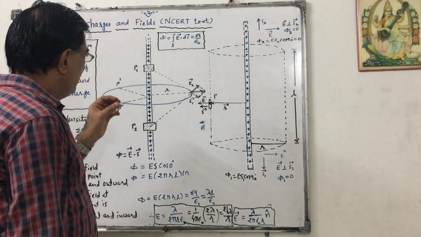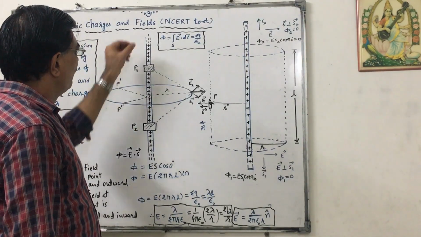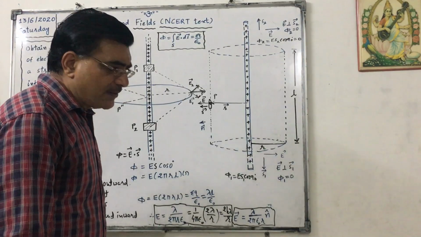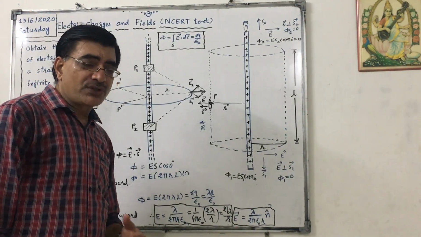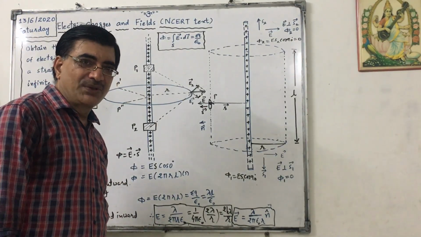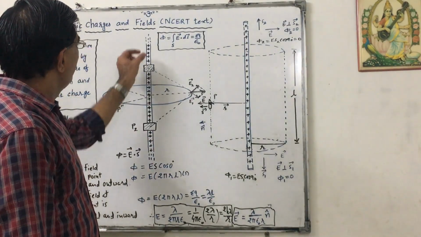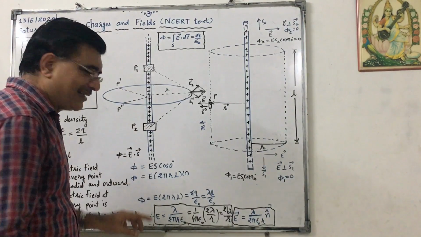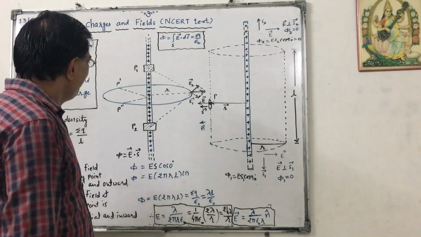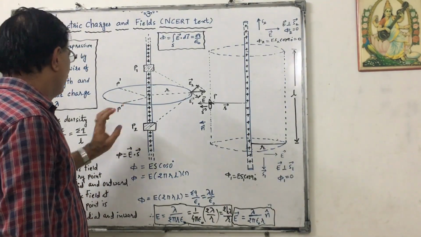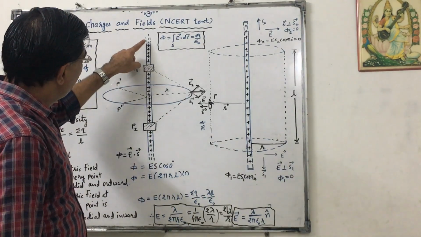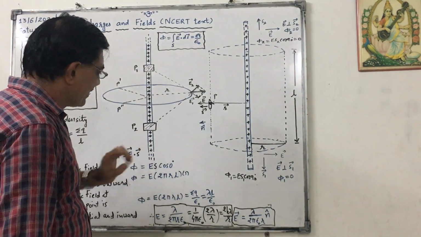And normally we consider positive charge distribution. There are reasons. First of all, positive charge is more stable compared to negative. So this is a positive charge distribution on a wire of infinite length. Now what have they given? They have given lambda, the linear charge density on this length.